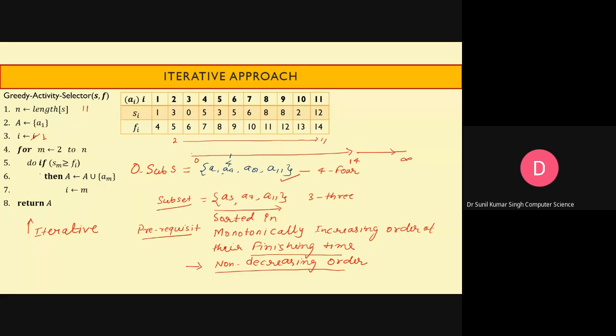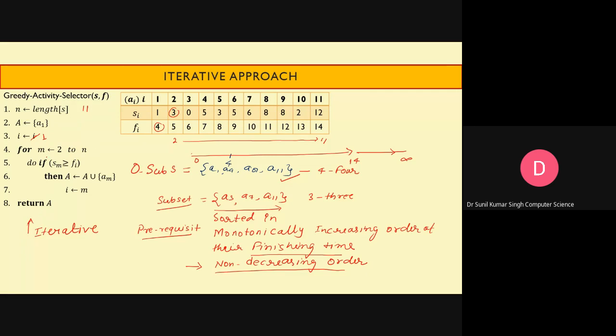And then what we have to check: do if Sm is greater than or equal to Fi. So i is 1, indicating the first activity. So F1 is the finishing time of the first activity, which is scheduled already, and we have to check Sm for 2. You can see the finishing time of the first activity is 4, and the start time of the next activity, m is equal to 2, is 3.